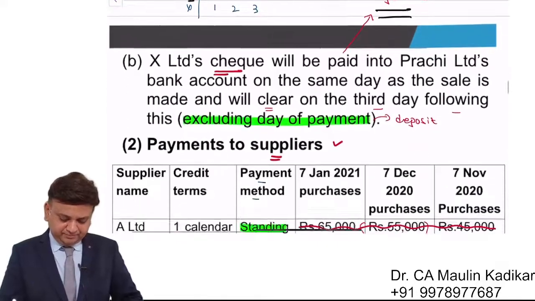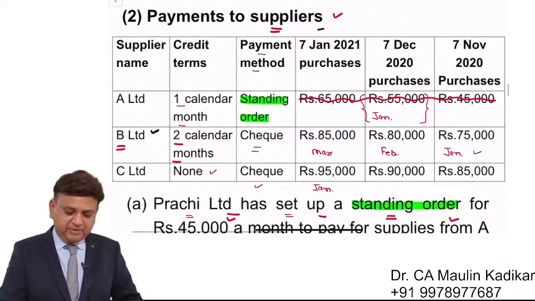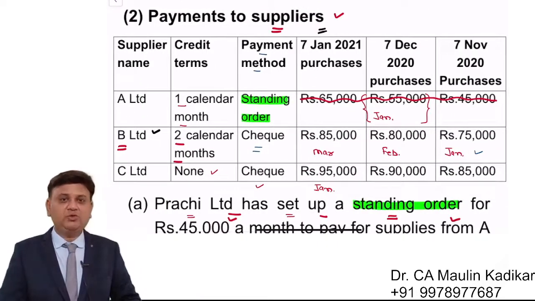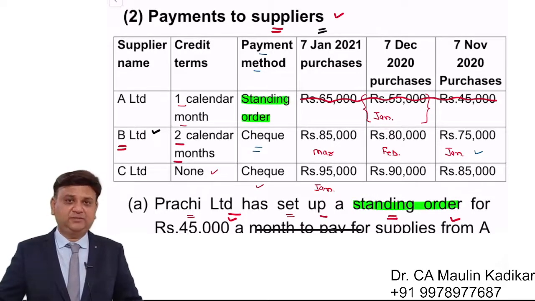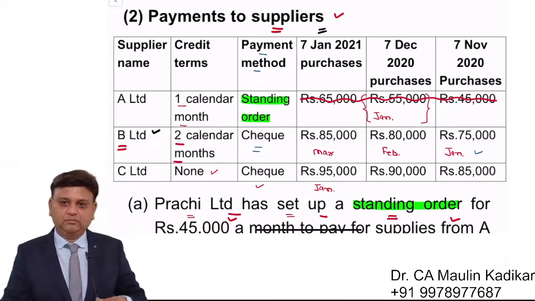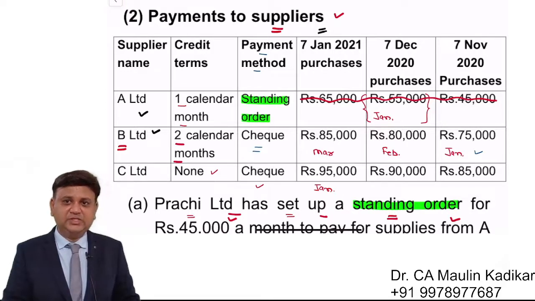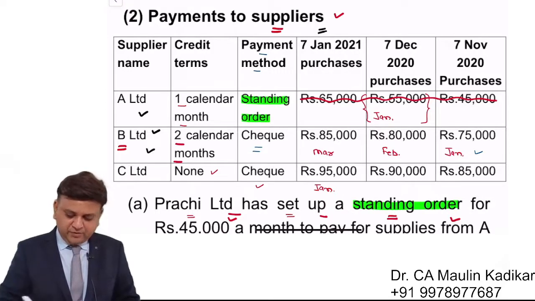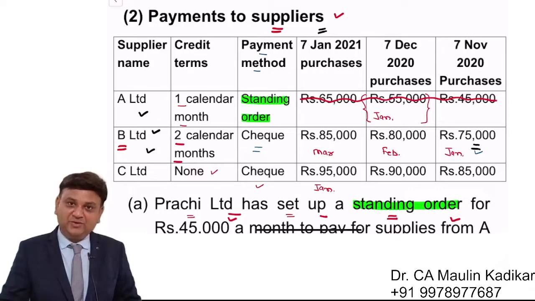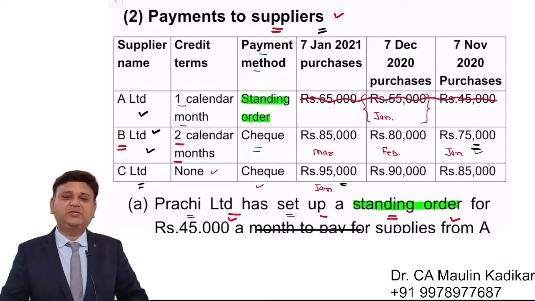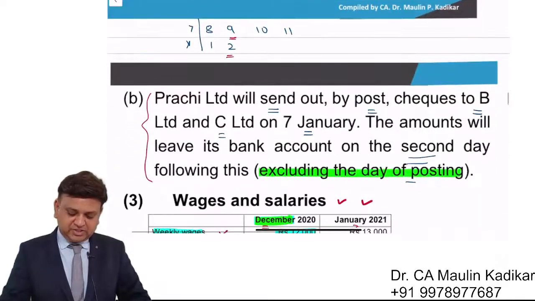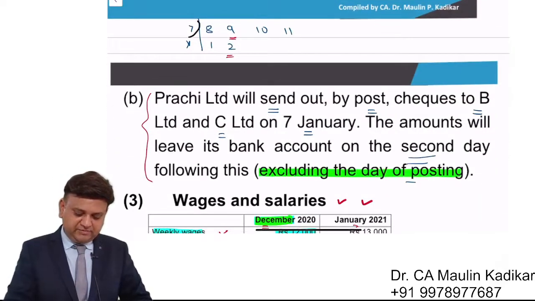Proceeding further, payment to the supplier. I want you to tell me for all the three suppliers on which date we will mention. Over here for A Limited, we have to show 45,000 on 7th because it is standing order. For B Limited, it is 75,000 again on 7th. And for C Limited, it is 95,000 again on 7th, because checks are issued to both of them on 7th of January itself.